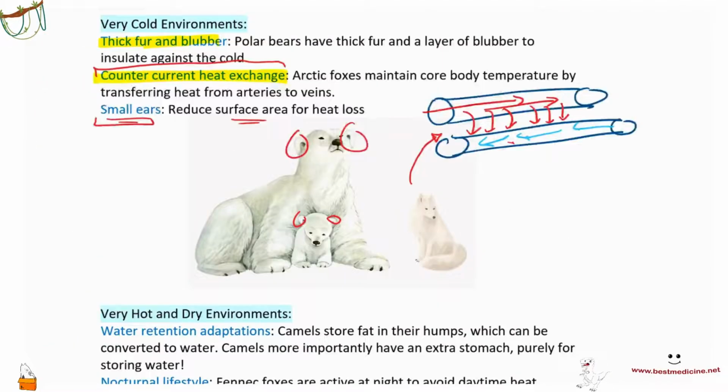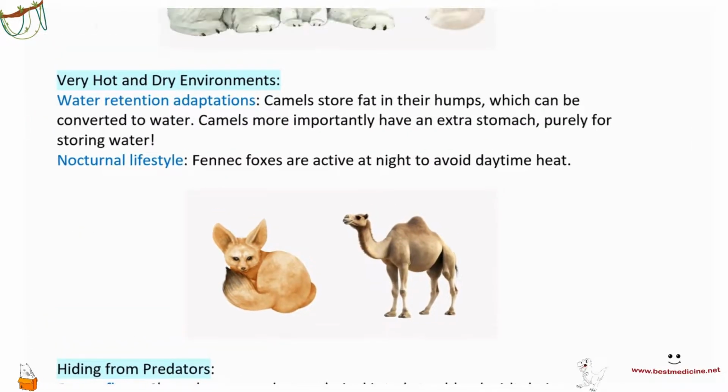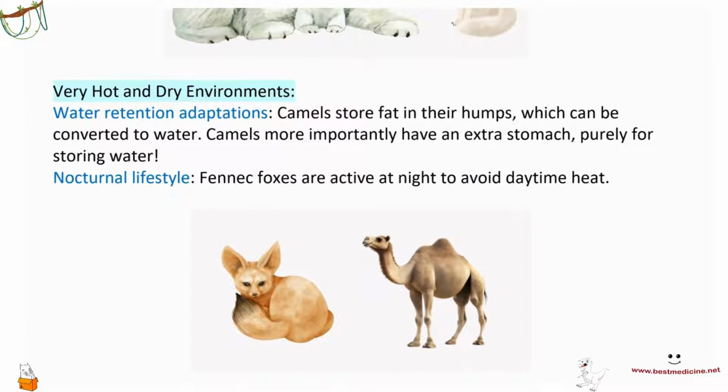You could also have, instead of very cold environments, very hot and dry environments. So in that case, you would need adaptations to conserve water. Example of this would be camels, right? Camels store water not in their humps. This is wrong. In their extra stomachs, okay? Extra stomach. They have fat in there.